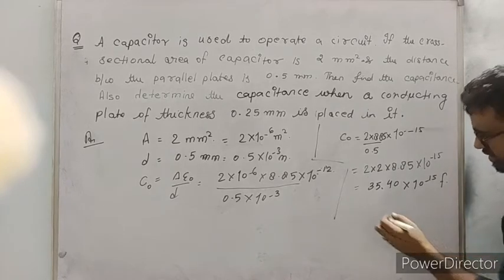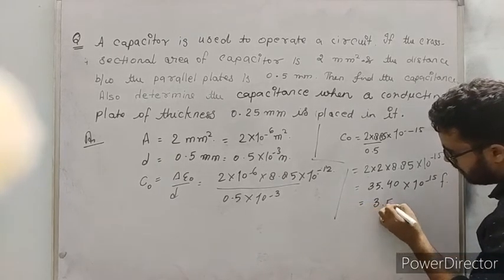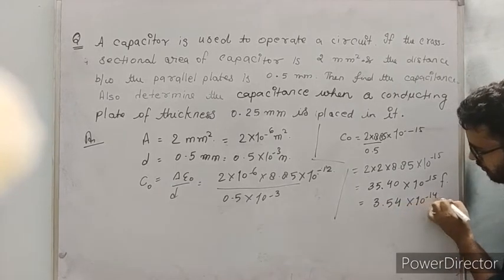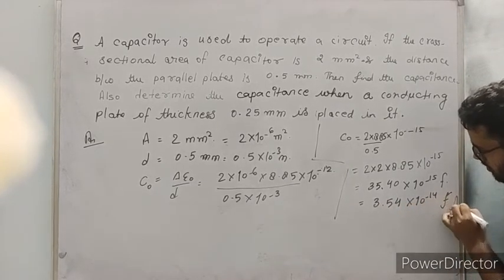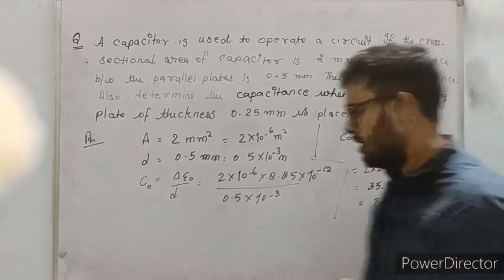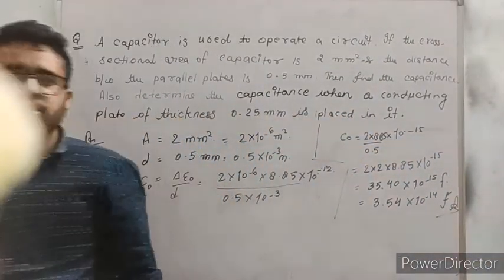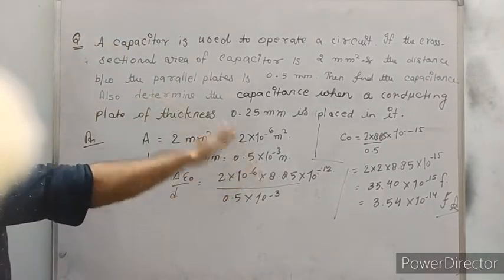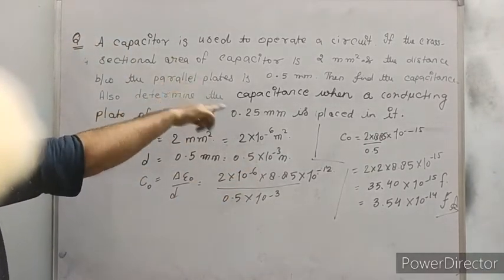This can be written as 3.54 into 10 to the power minus 14 farad. Always remember it. This is the value of the capacitance of the capacitor that has been given to us.